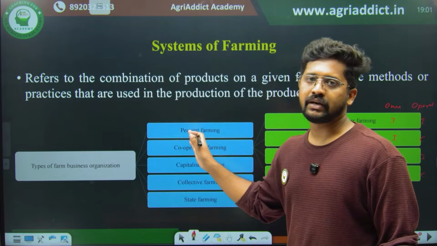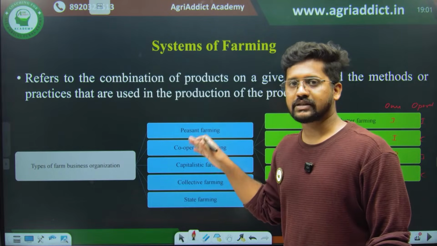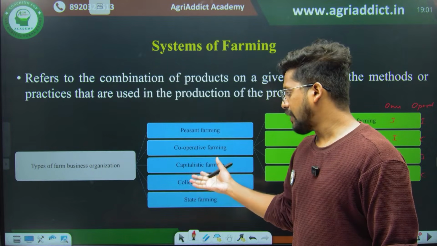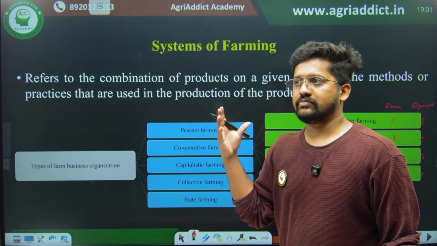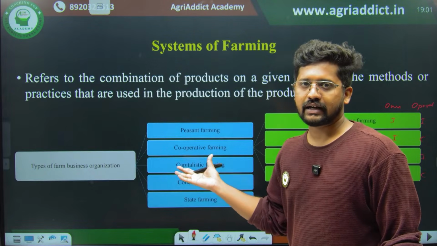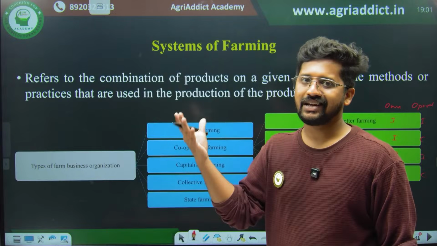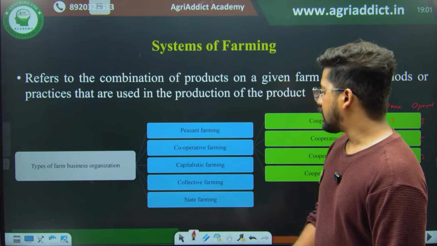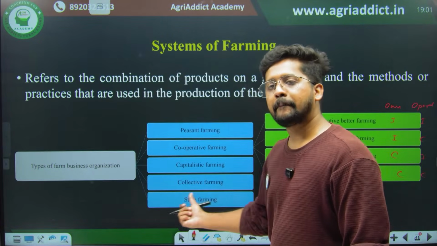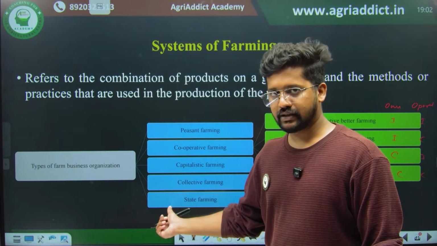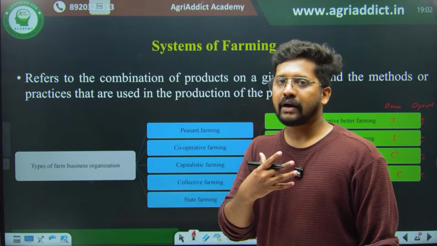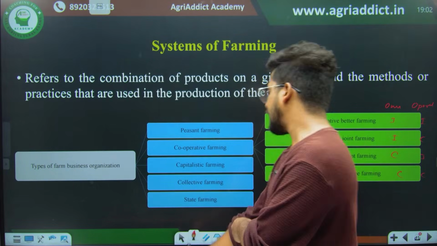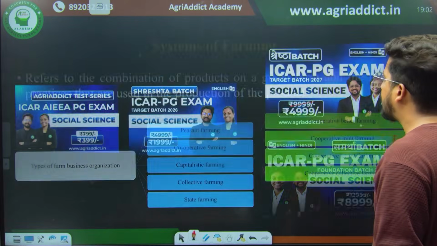Most of the small and marginal farmers are following peasant farming only. Then there is capitalistic farming, which is mostly a characteristic feature of capitalist countries like the UK and USA. Then there is collective farming, and finally state farming. In state farming, the entire farm plan is drawn up by the state, and they give the resources. People simply have to work on the plan given by the state. So that is the basic idea of different systems of farming.